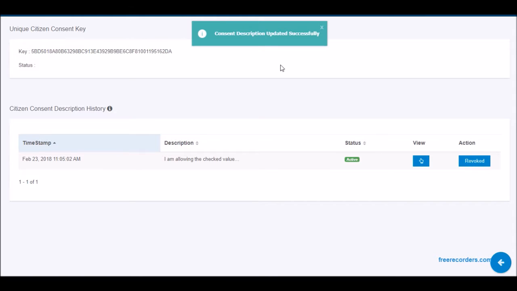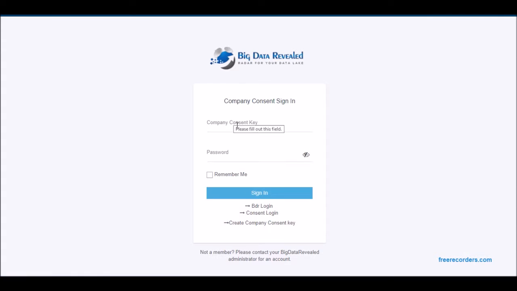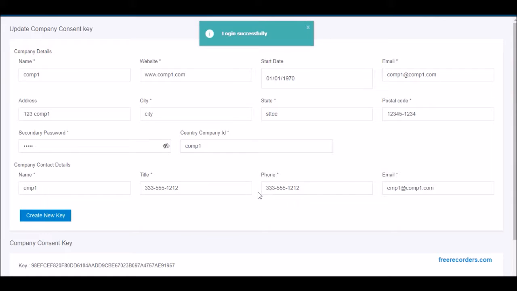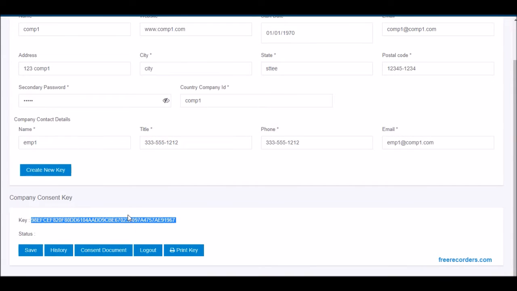Now let's look at an already created company consent with its unique consent ID. As with the creation of a citizen unique consent ID, the company is for the most part created the same, though a few of the mandatory fields obviously differ. Also, as with citizens, all companies will have a unique company consent ID assigned to only them.